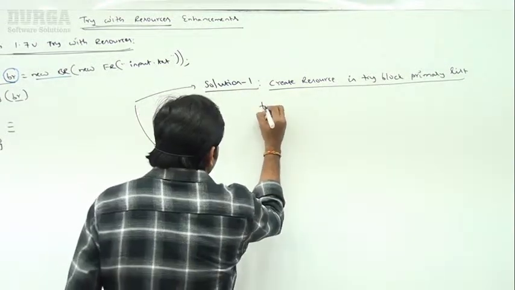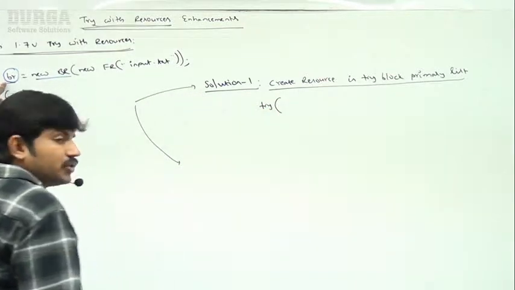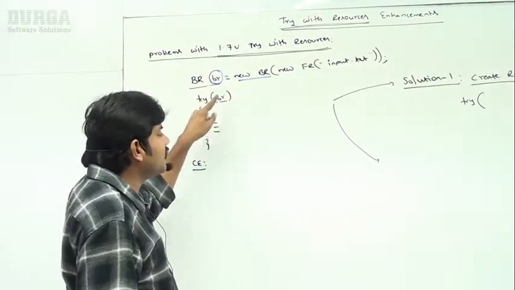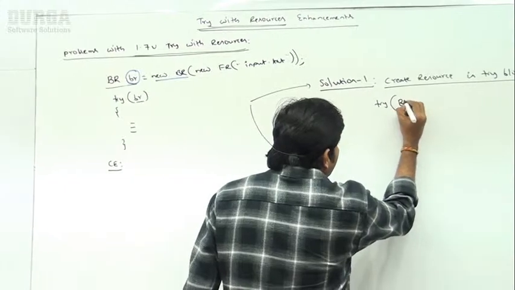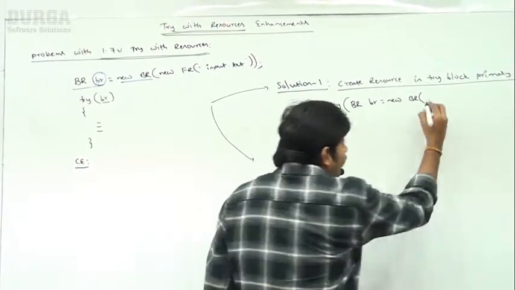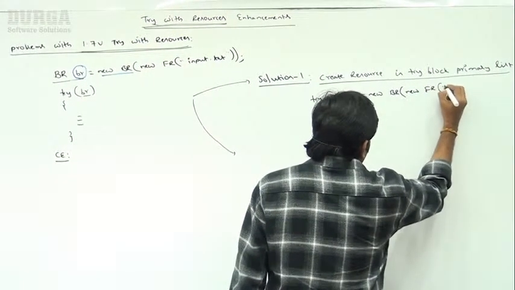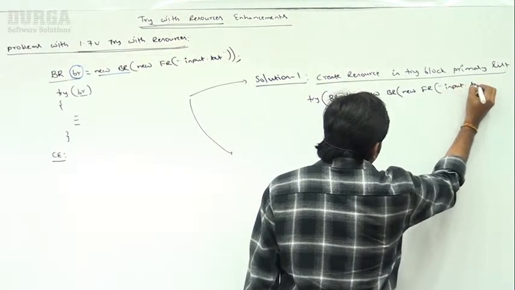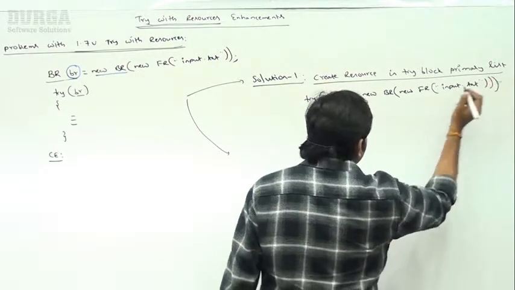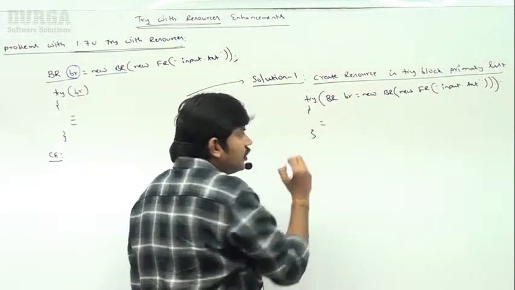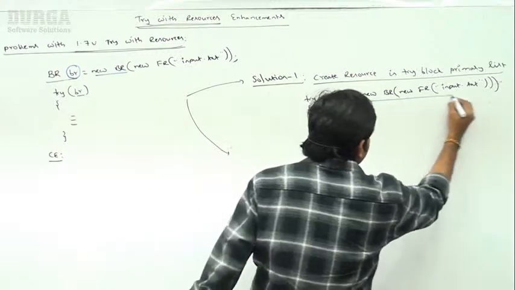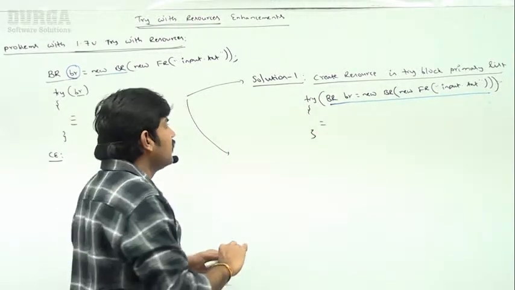Instead of creating the resource outside the try block, better to create the resource within the try block only: try(BufferedReader br = new BufferedReader(new FileReader("input.txt"))). Sir, this is the try block. Solution 1: don't create this resource outside the try block. We should create it within the try block only.